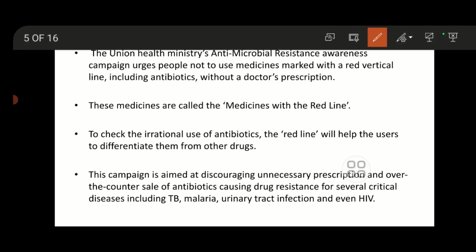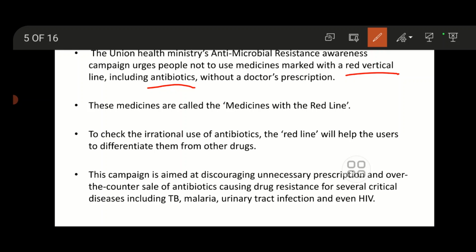The Union Health Ministry wants to create awareness regarding this. So they created a Red Line campaign that includes antibiotics. There are people who take antibiotics without a doctor's prescription, which is actually not safe.